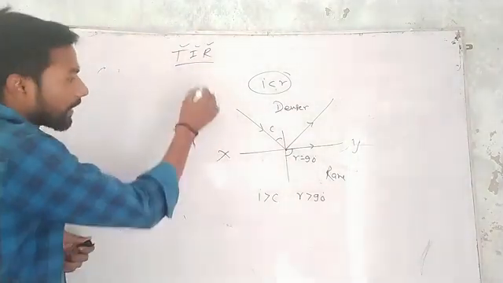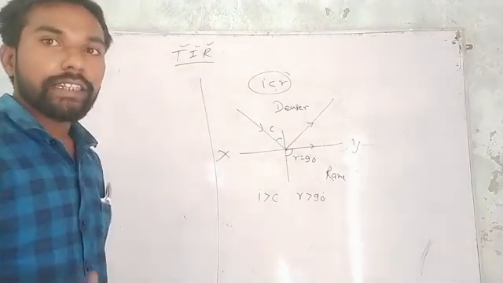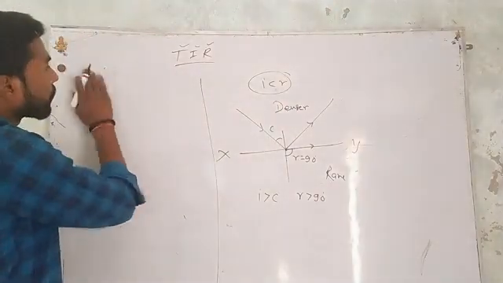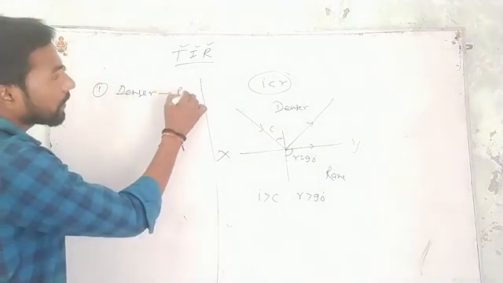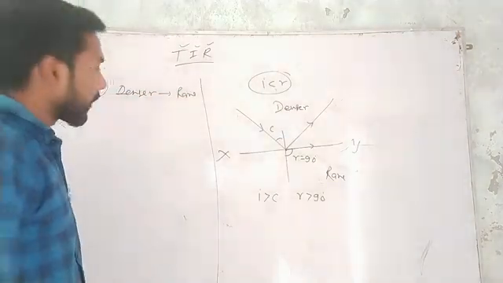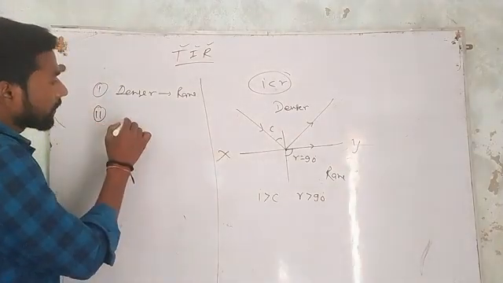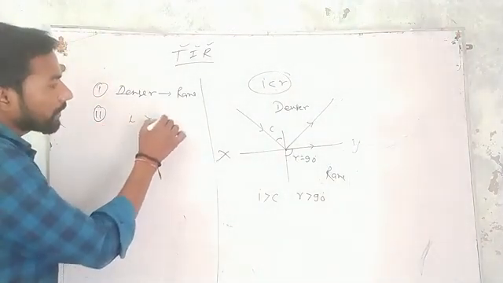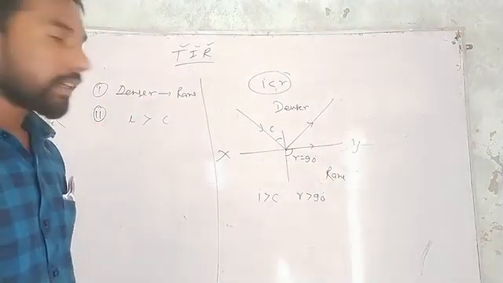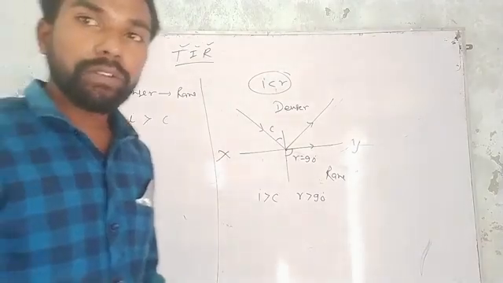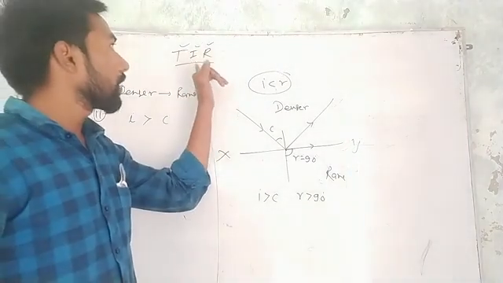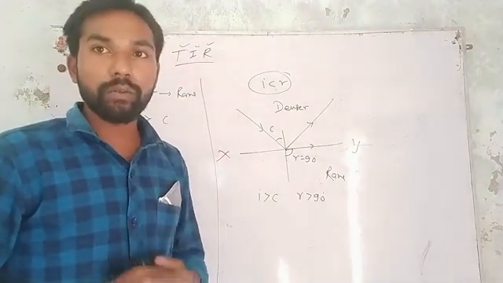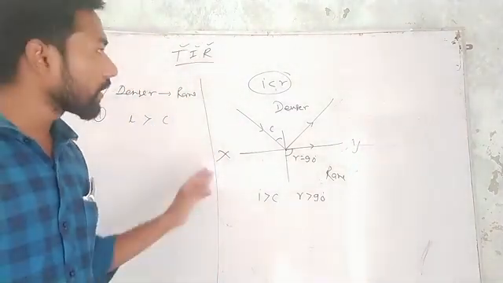So for total internal reflection, the first essential condition is light should move from denser to rarer media, and the second condition is the angle of incidence should be greater than the critical angle. So if both conditions are satisfied, then there must be total internal reflection. So this is the TIR.